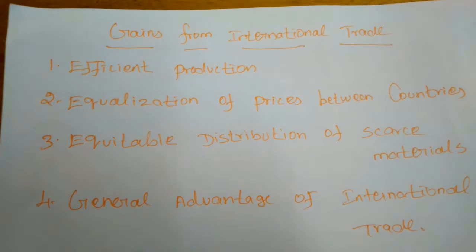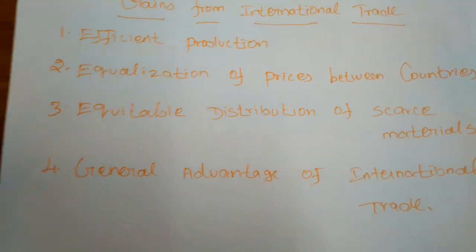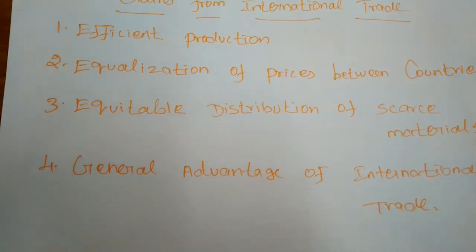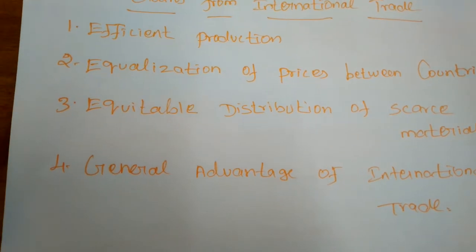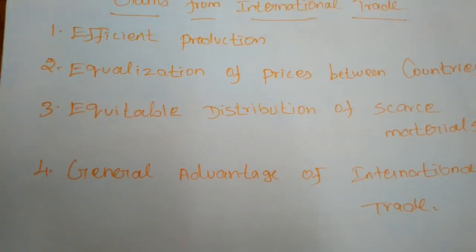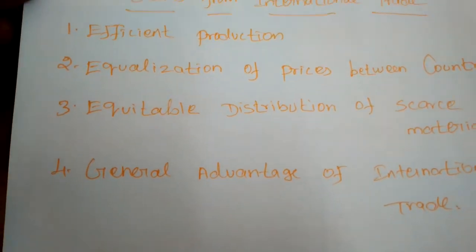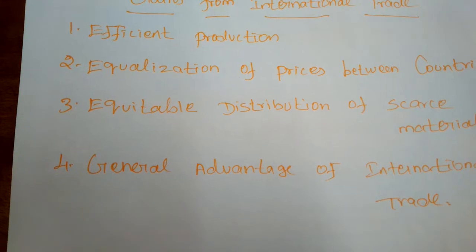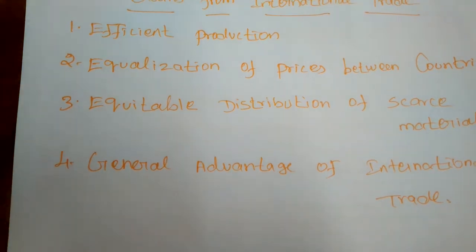When we are involved in international trade, all the countries become efficient in their production, and better utilization of resources will arise. Better utilization of resources means every nation wants to improve the size of its exports. If they want to export more products, the nations must utilize resources in the optimum way.